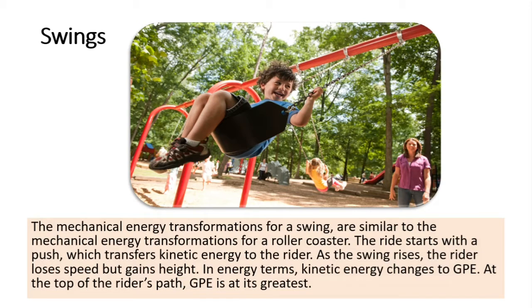Swings. The mechanical energy transformations for a swing are similar to the mechanical energy transformations for a roller coaster. The ride starts with a push, which transfers kinetic energy to the rider. As the swing rises, the rider loses speed but gains height. In energy terms, kinetic energy changes to GPE. At the top of the rider's path, GPE is at its greatest.